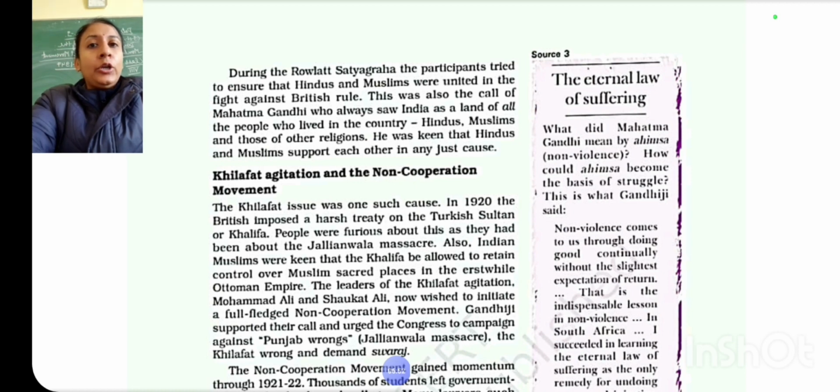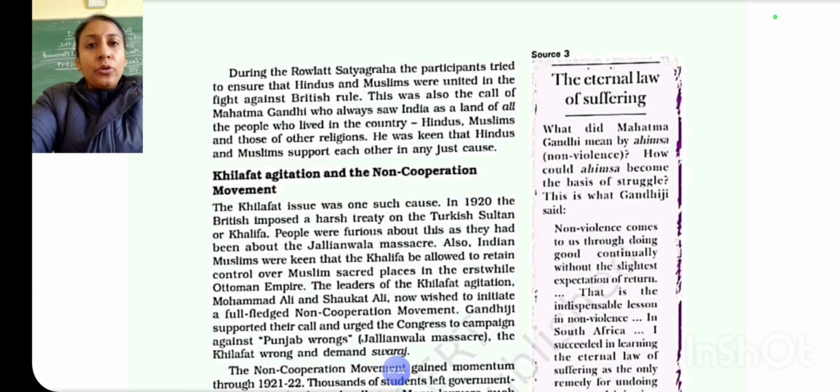So in 1920, he brought together the Hindus and Muslims on a platform, and he felt that it was time that the Khilafat issue should be taken into consideration to start the countrywide movement. Now this countrywide movement was the non-cooperation movement. We are going to read about this non-cooperation movement in the year 1920. Now this non-cooperation Khilafat movement was organized by Gandhiji as he saw a chance, a platform, to unite the Hindus and Muslims.